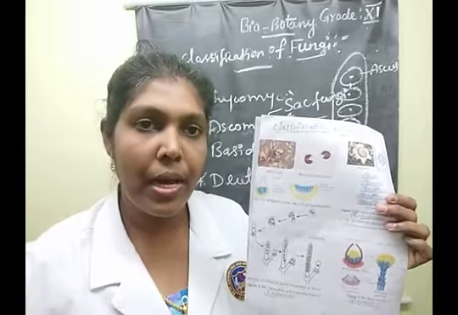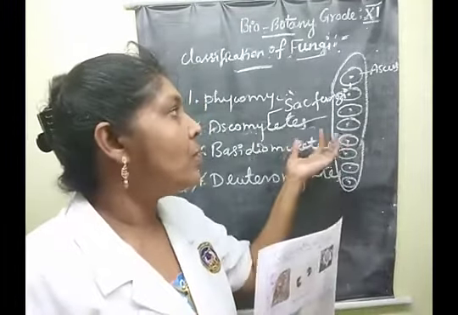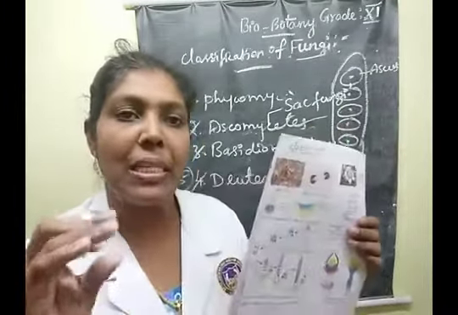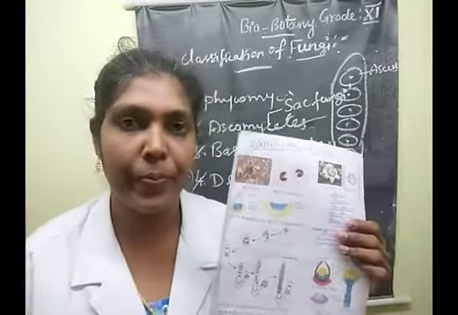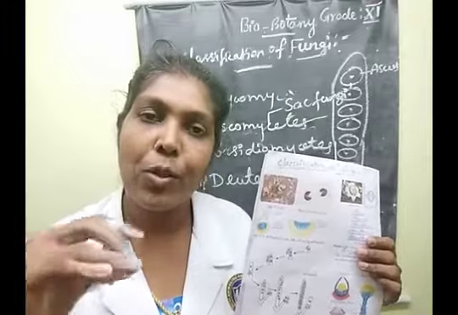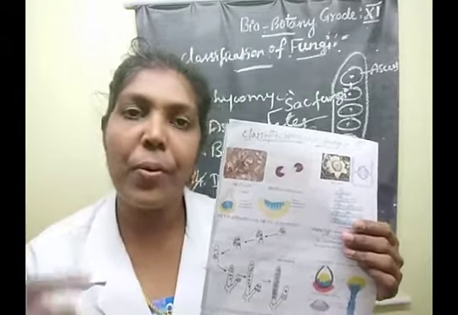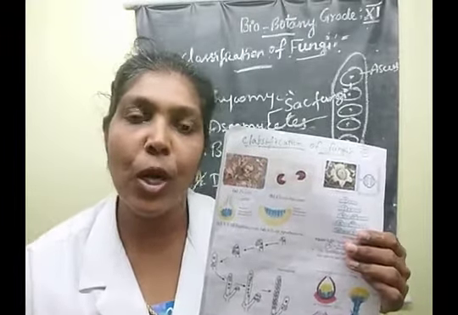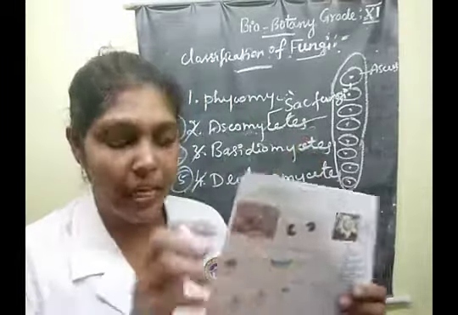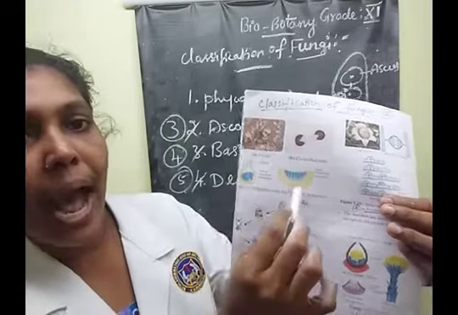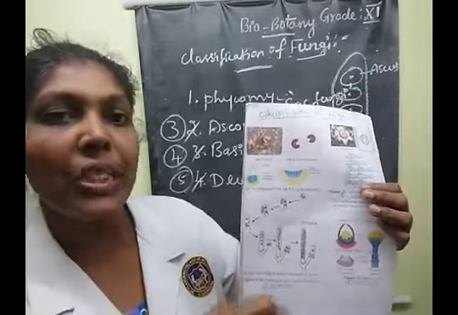What are the different types of ascocarps? They mention four types. But what does ascocarp mean, children? The asci surrounded by sterile hyphae form a fruiting body, and that fruiting body is called the ascocarp. What are the names of the ascocarps present in the class Ascomycetes? They are Cleistothecium, Perithecium, Apothecium, and also Pseudothecium.